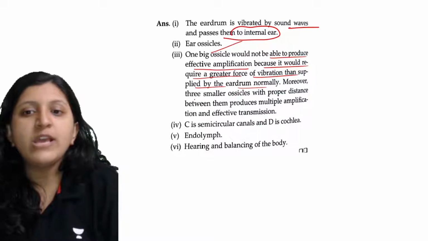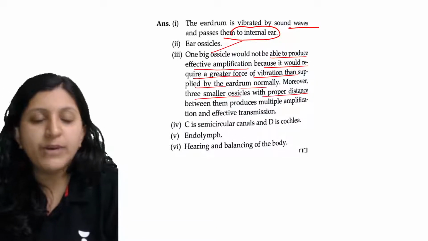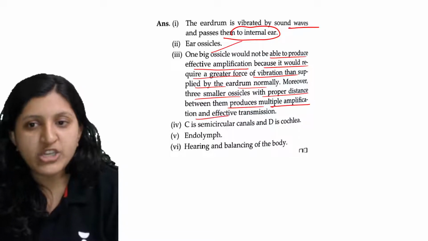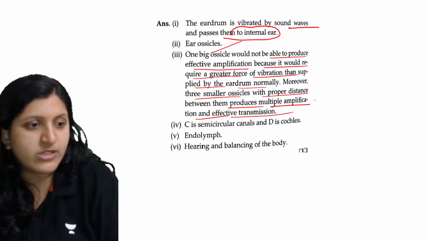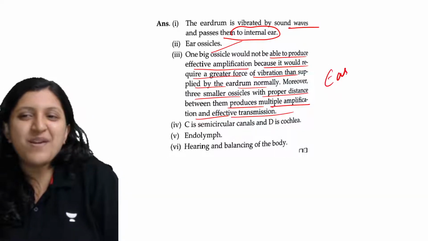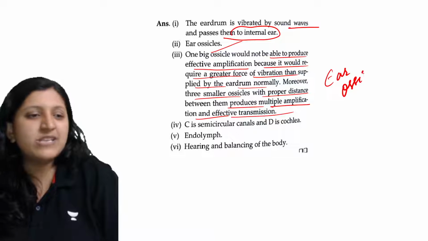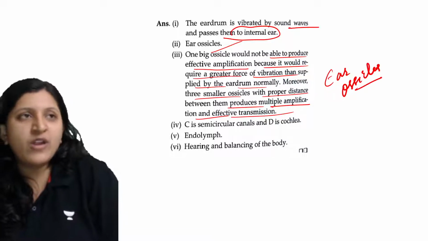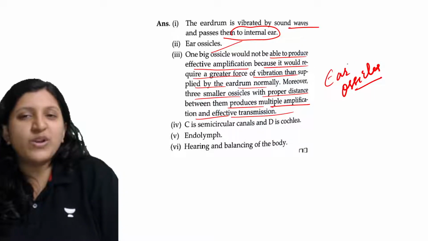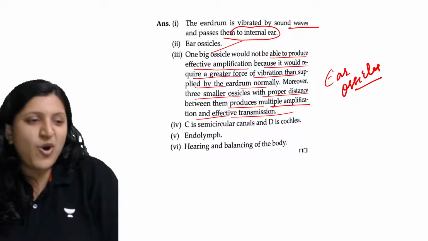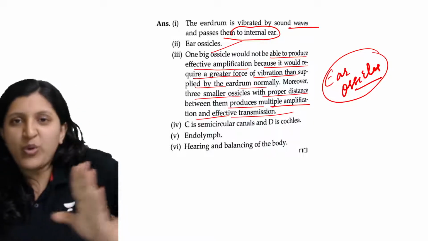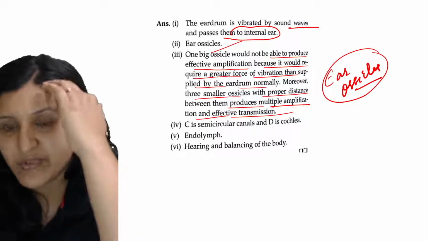Moreover, three smaller ossicles with proper distance between them produce a multiple amplification and effective transmission, and that is why three ear ossicles are required. So any replacement, having one instead of three, is not going to work. There have to be three small ear ossicles which vibrate freely based on whatever sound vibration is received.